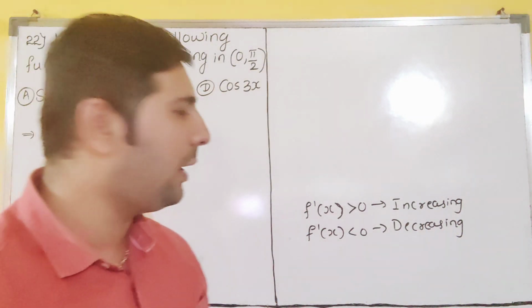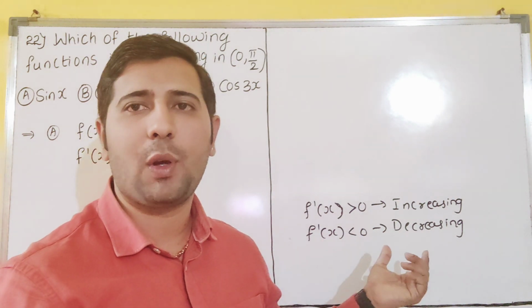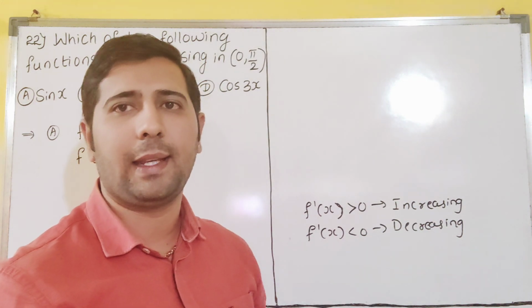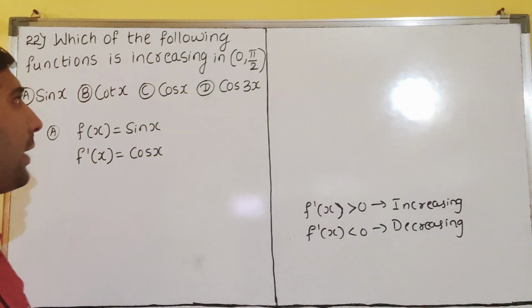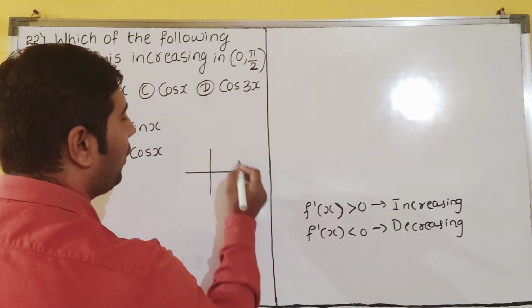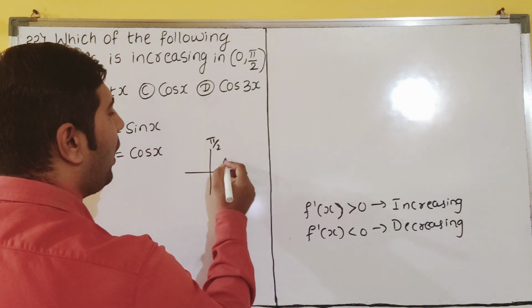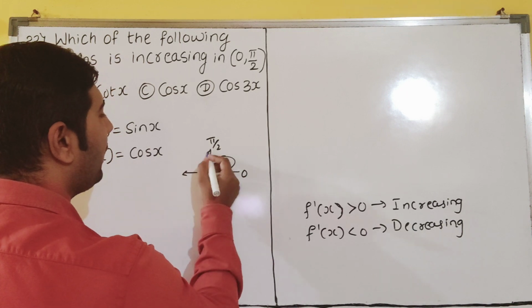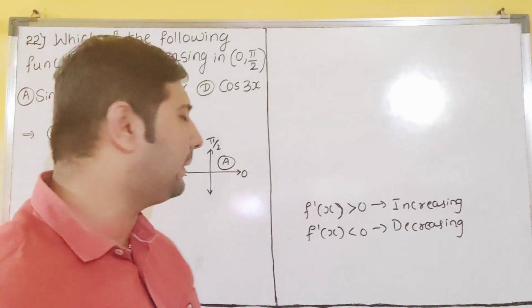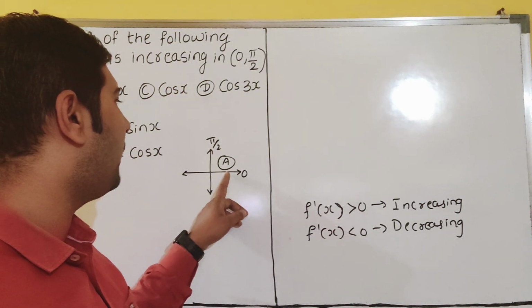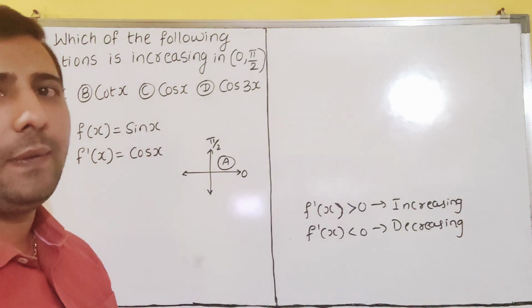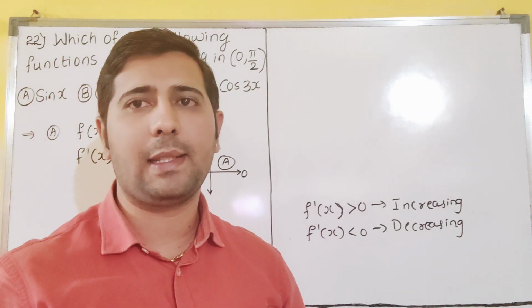Those who have not watched, once you go and see, there are many problems we have done on this. So f dash of x greater than 0 means it is increasing. They are asking the increasing function in 0 to pi by 2. In 0 to pi by 2, we will consider only the increasing ones, that is, where the derivative is positive. In this interval, cos x is positive, and if it is positive, the function will be increasing, dear students.